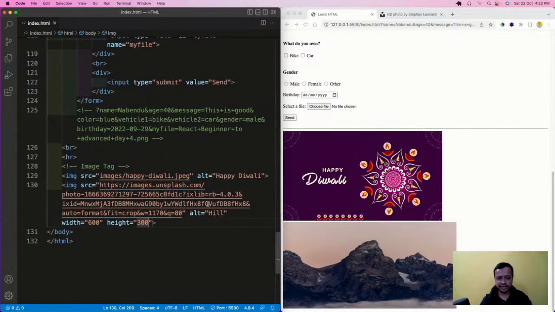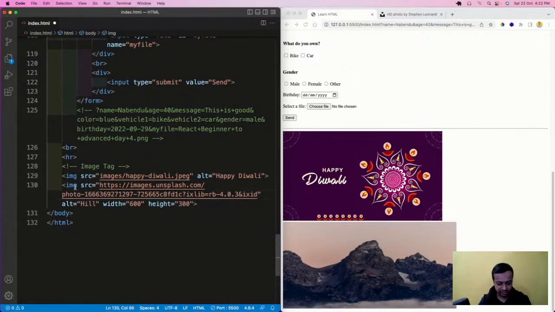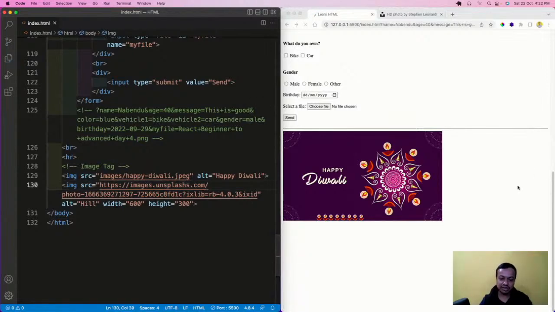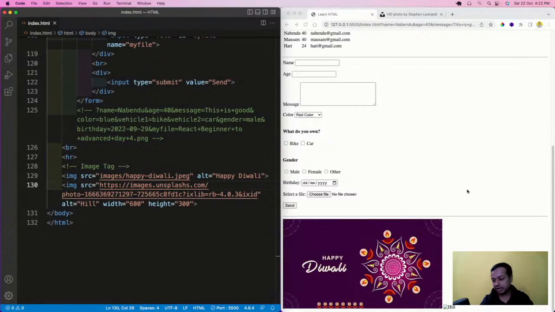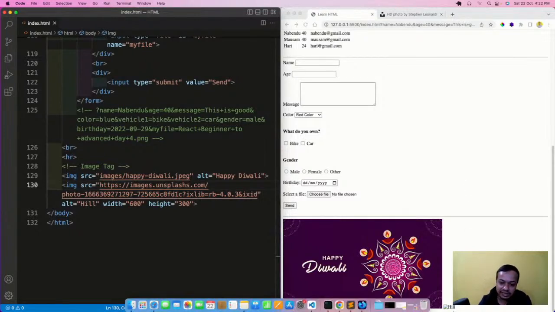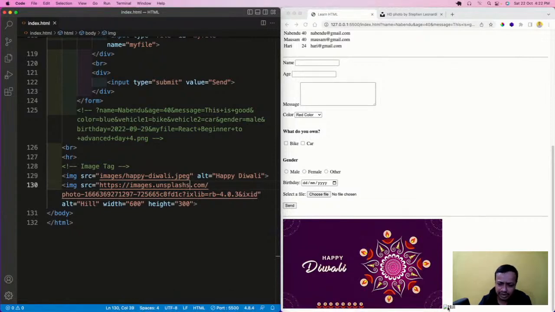Maybe I will break not the happy Diwali image, because again, happy Diwali to all of you. So I will give something wrong here. Maybe I will delete it, save it. Okay, it is still coming. Then I will make the spelling wrong, as there is no site like this. See, now it is broken. I'm seeing the hill here and this broken image. You might have seen broken images sometimes on the internet. If the image is broken, then the alt will be shown.